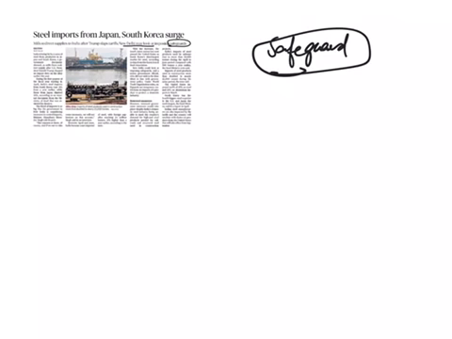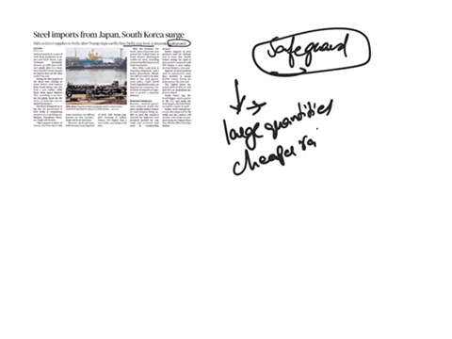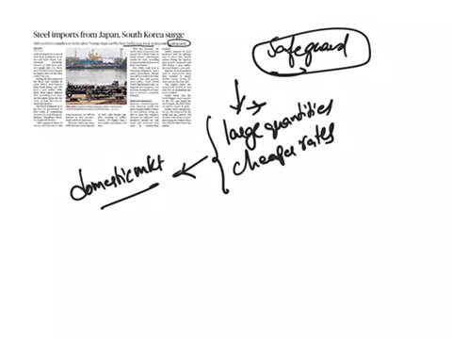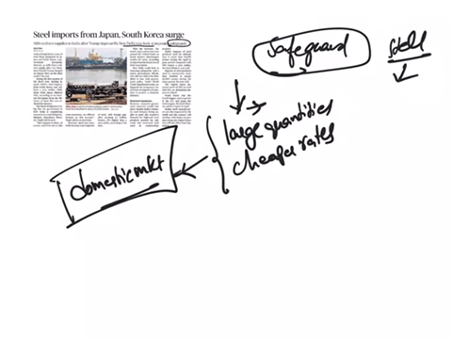Whenever a country thinks that imports of any product from other countries are being imported in large quantities, or at cheaper rates, and these are affecting the domestic market of this country, for example, if we are importing steel from Japan, and here the article itself is saying that we are importing this steel in larger quantities to India, and it is affecting the domestic industry, then India can impose this safeguard duty on Japan and South Korea.